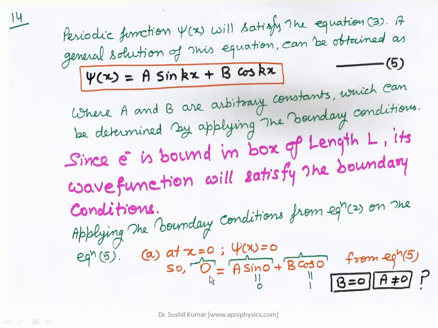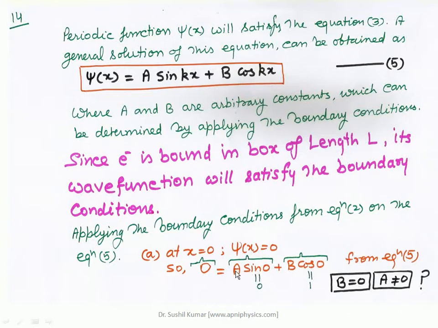So we are getting this result, right? On the left hand side that is 0, the result of these two terms, a sin 0 plus b cos 0. It means the sum of these two terms is equal to 0. If we analyze the first part, a sin 0, sin 0 is equal to 0. It means this factor is 0.